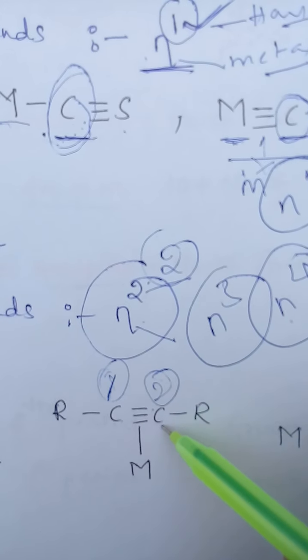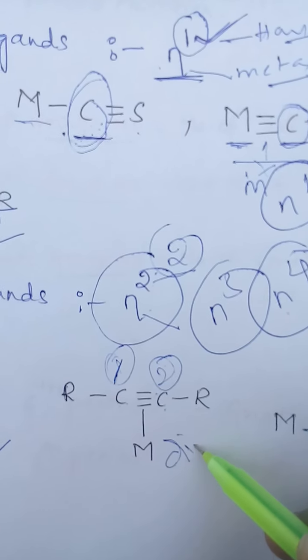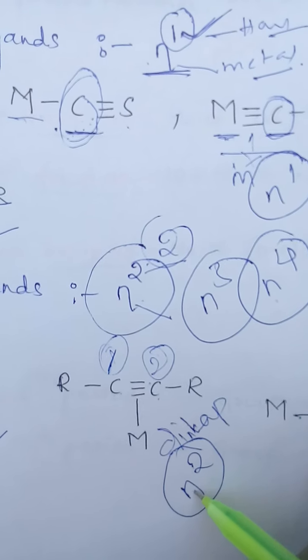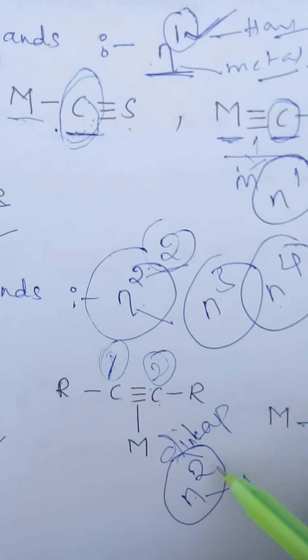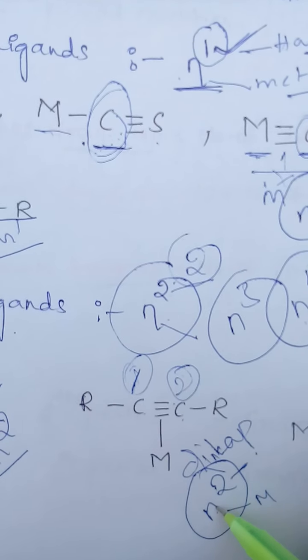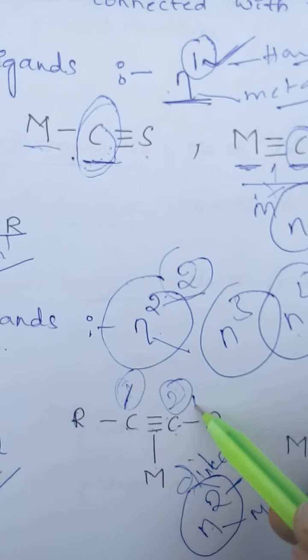The metal is coordinated with these two atoms, so we count ethylene as dihapto. Dihapto means eta 2. Here eta indicates the hapticity and 2 indicates the number of atoms coordinated with the metal. Here two atoms are coordinated with the metal.